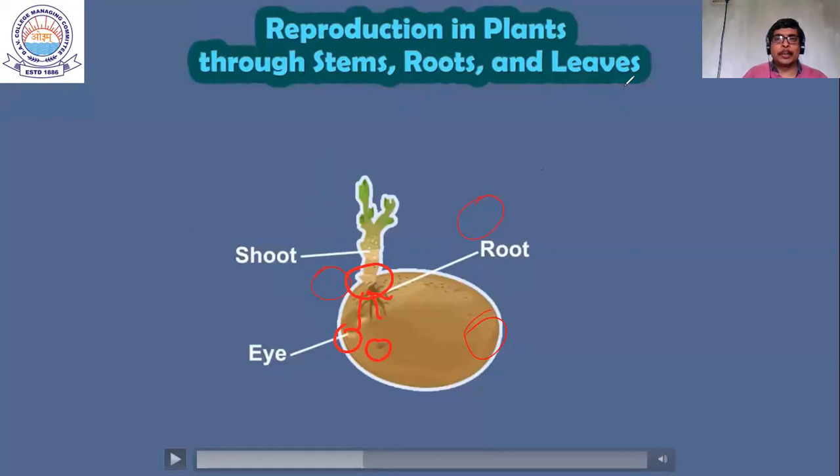तो what you have seen, what you have understood, we have understood that the eyes of potato is responsible for the reproduction, right?